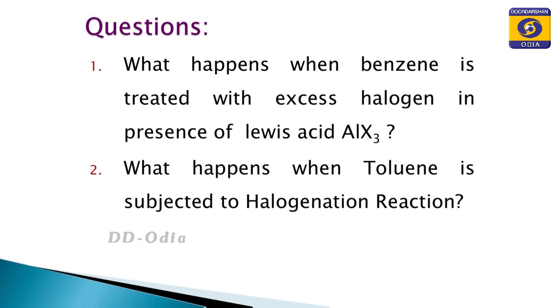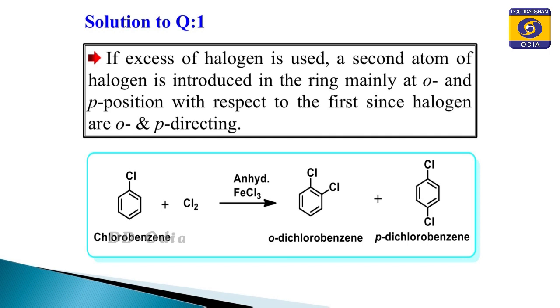Now, you see that if excess halogen is used, the second atom of halogen is introduced in the ring, and mainly at the ortho position as well as the para position. Why? Because the resonating structure of chlorobenzene indicates that the ortho and para positions have more electron density than the meta positions.